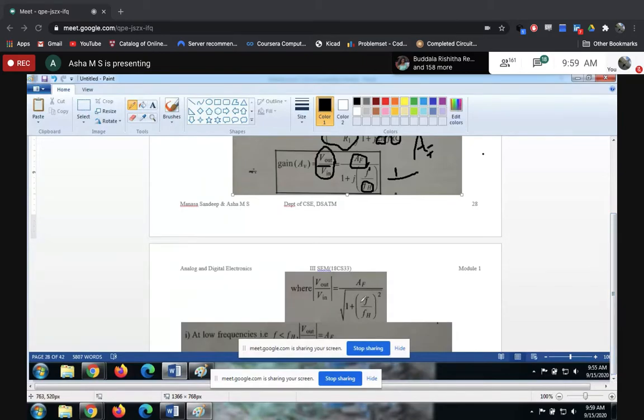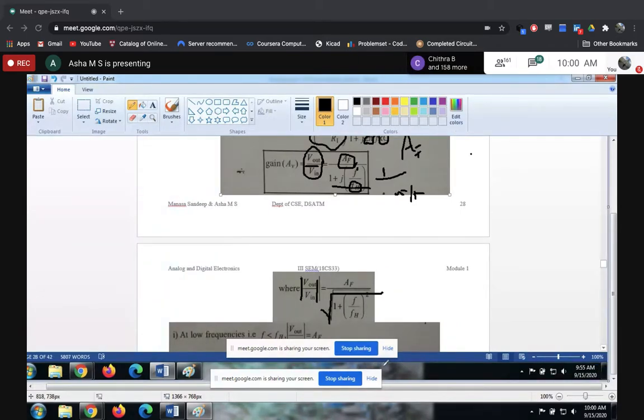Next, it's a complex number, right? 1 plus j a, or a plus ib, it's in that form, correct? So if I want to remove this j, by math concept we need to take the square root of this one. So once you take the ratio, you have to take the modulus, so that the sign and all will interchange. So this we need to do.